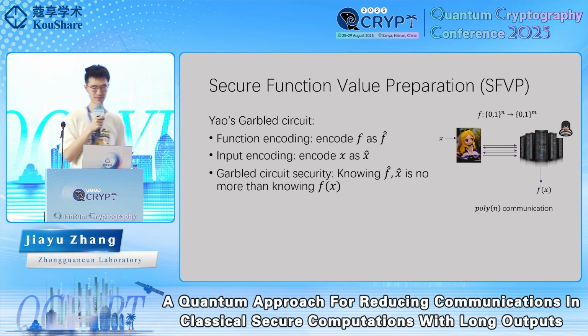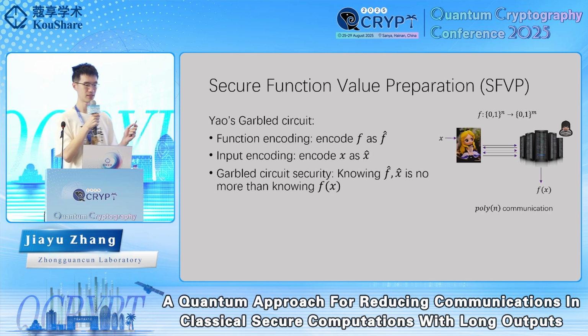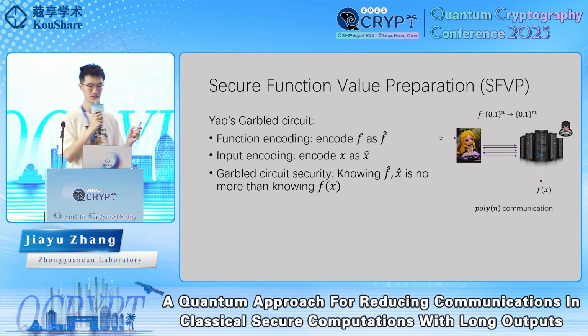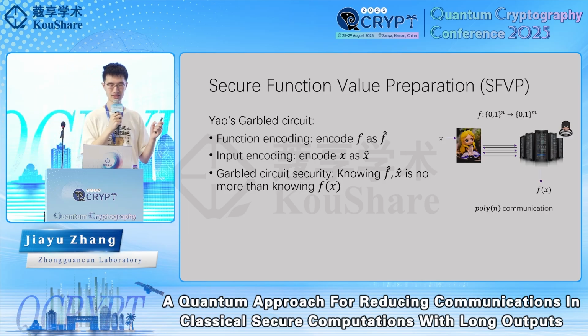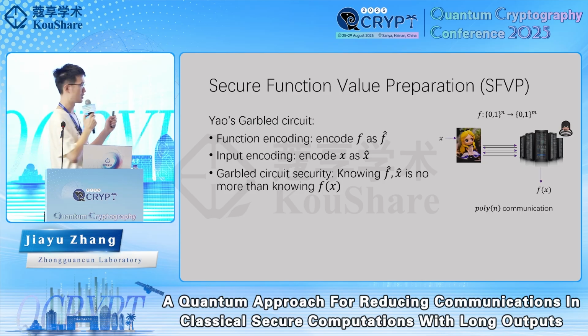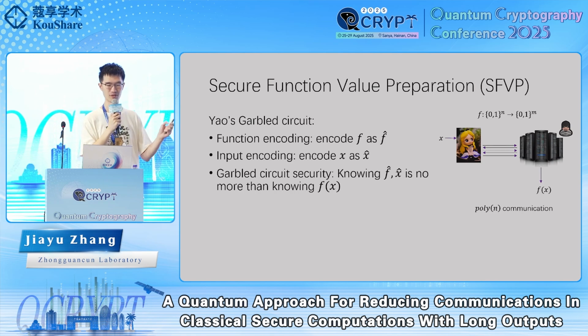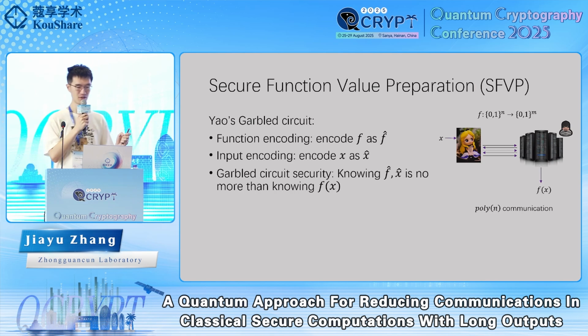We will need a primitive called Yao86 garbled circuits. Yao86 circuits allow us to encode the function and input in the following way. Using shared randomness, the client could first encode the function, which is called function encoding, and then encode the input separately, which is called input encoding. Then the security says that a server which knows the encoded function and encoded input knows no more than the output of the function evaluation.